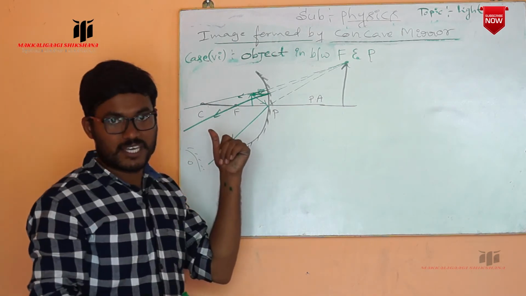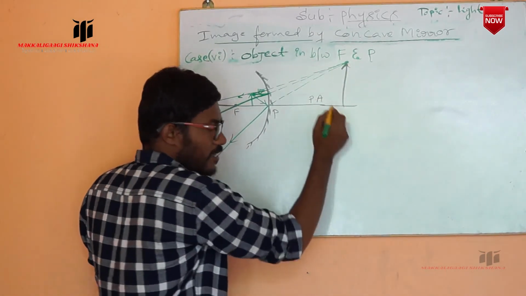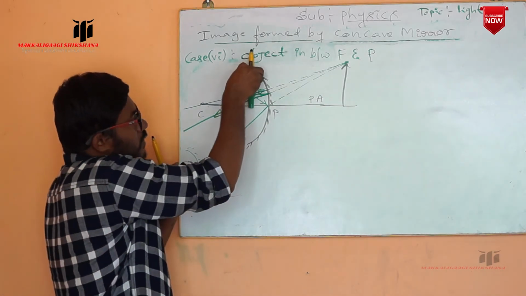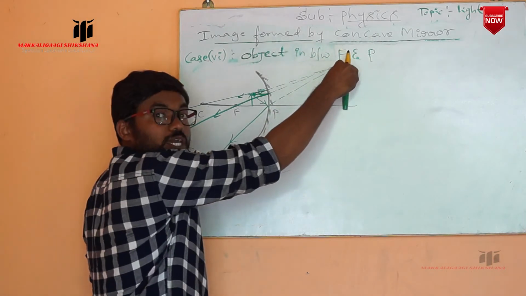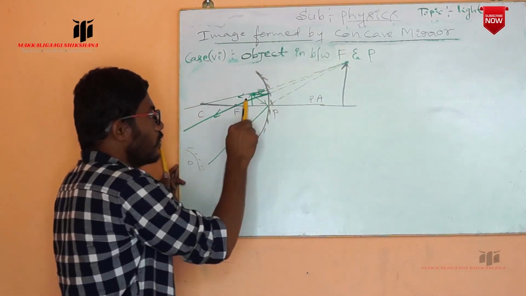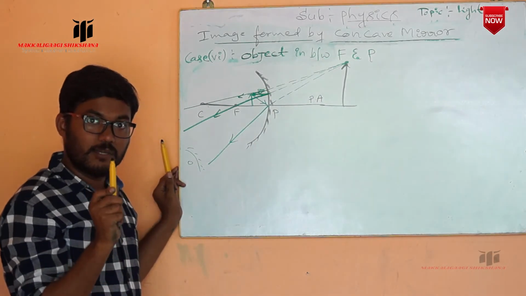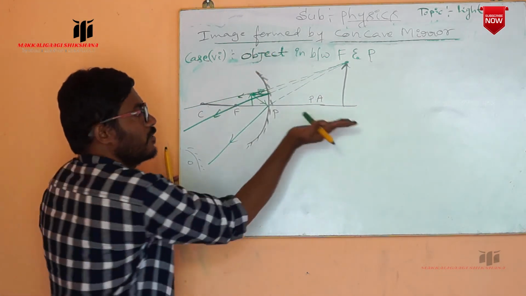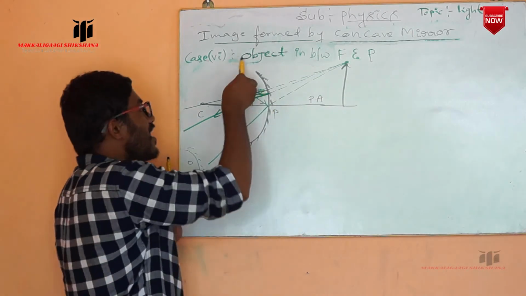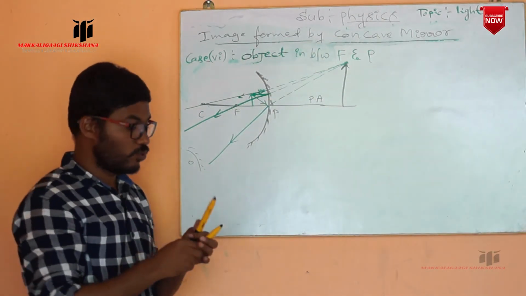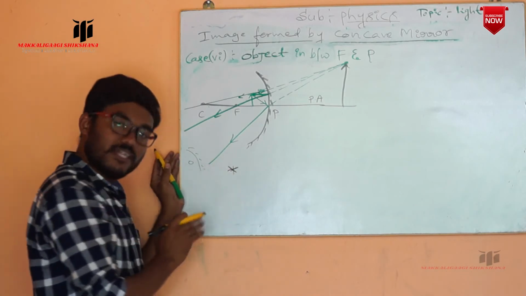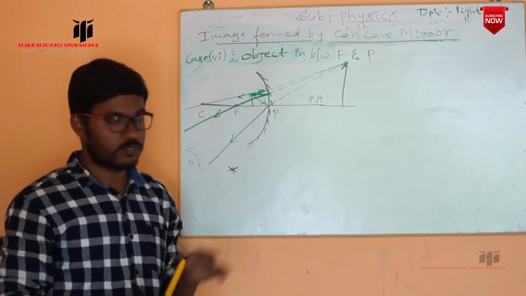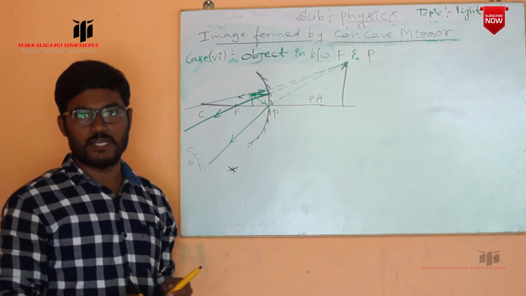In the previous case we said that if the image is formed below the principal axis in the inverted order, we call it the inverted image. But here, the object is placed in this way, and the image is formed above the principal axis in this order. Whatever image is formed, that is the erect image or upright image. Both are the same. We can say it is erect or upright, above the principal axis, as we have placed the object. So those are the characteristics. Compared to all other cases, it is an important case because this is what we use in the simple microscope. The same procedure is used in the case of simple microscopes.